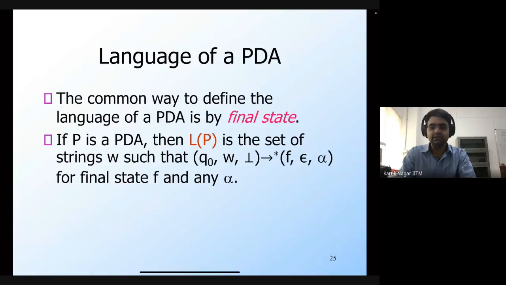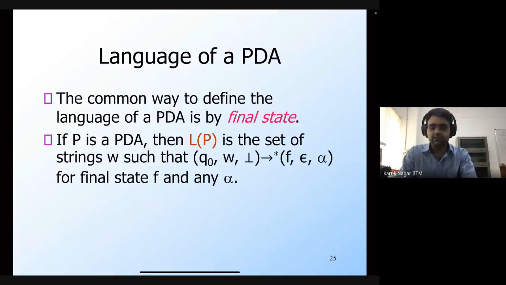So we saw this with the help of an example. We constructed the pushdown automaton for the language 0^n 1^n, where the way we used the stack was that for every zero that we saw, we pushed a marker onto the stack, so that the number of markers in the stack were the same as the number of zeros, and then for every one, we popped a marker from the stack. So that if we reach the end of the string, and if there are no more markers present on the stack, then that means that the number of zeros is equal to the number of ones. So that's how we can use the stack in order to store extra information, and that's how we can design a pushdown automaton.